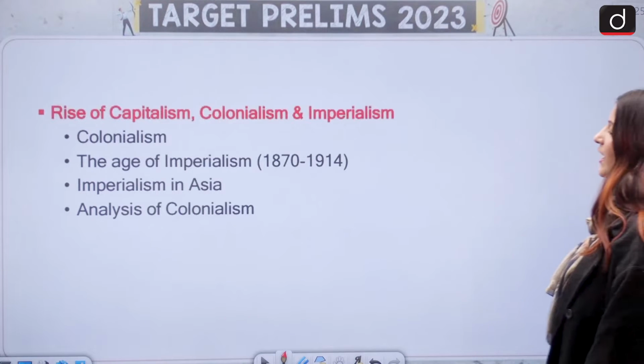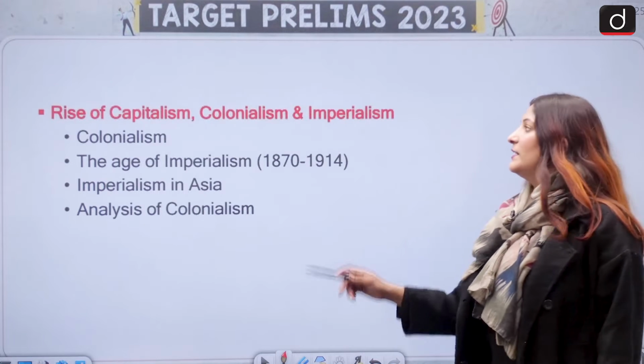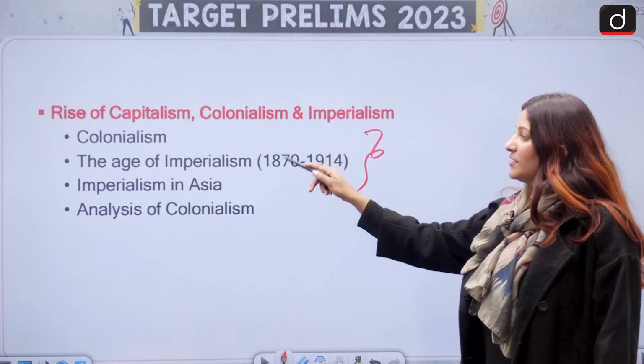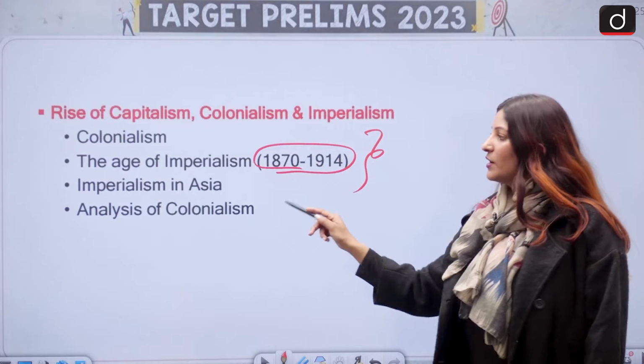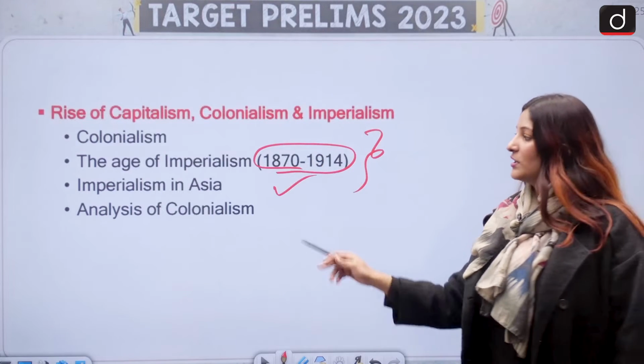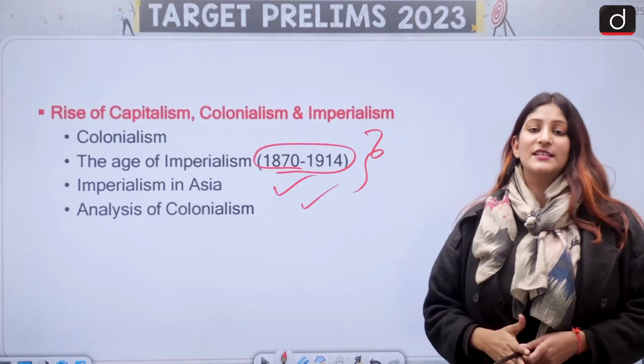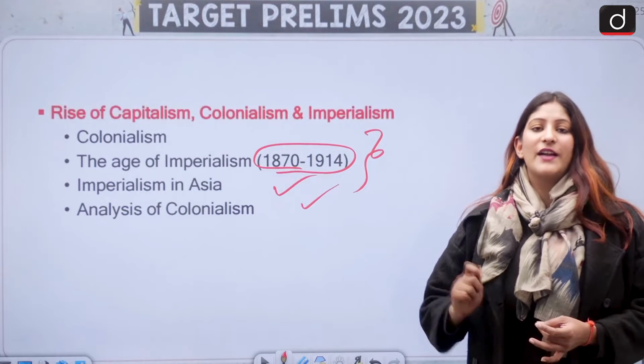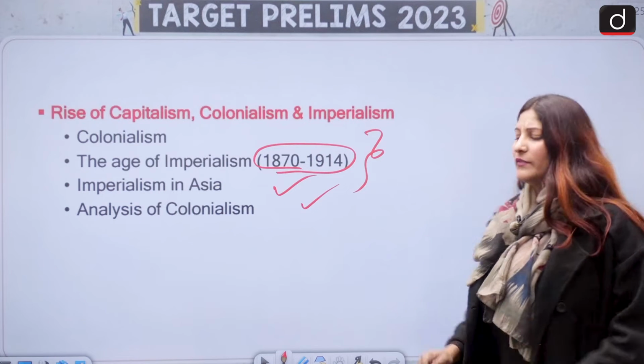Also, rise of capitalism, colonialism and imperialism. And colonialism, age of imperialism, how did it work? How did imperialism in Asia occur? And what was the analysis? That this can go from economic perspective, agricultural, socio-cultural, everything.